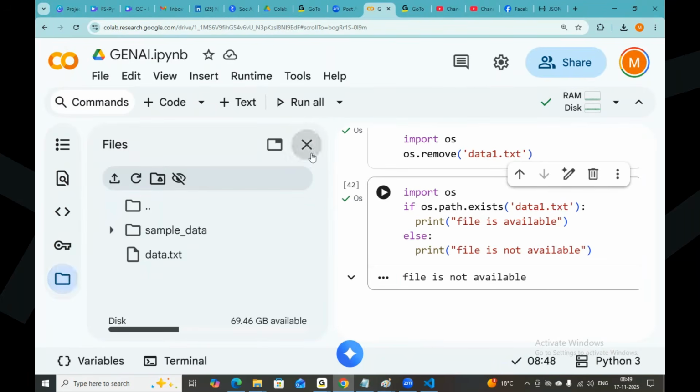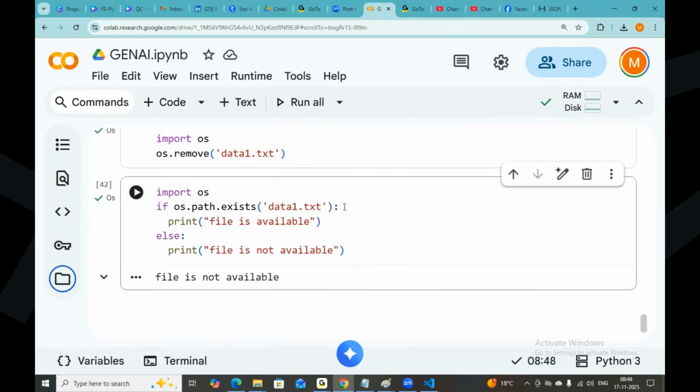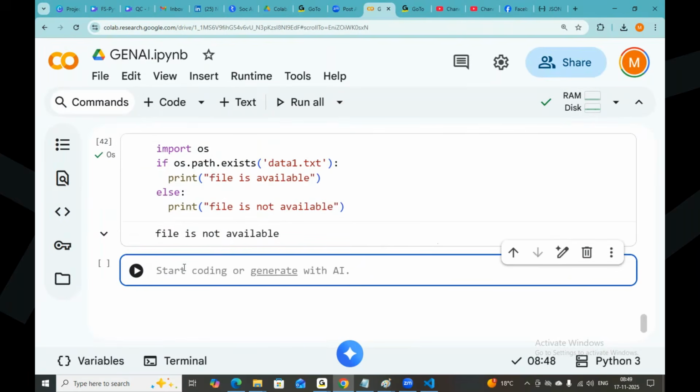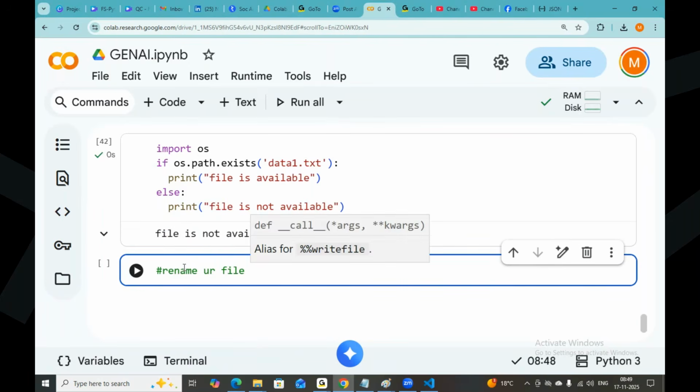Okay. This is the way of doing the file operations. There is one more simple thing: how to rename your file. There is one more operation, rename your files. How to rename your file? For example, I have the file already.